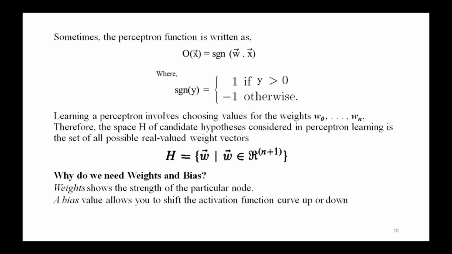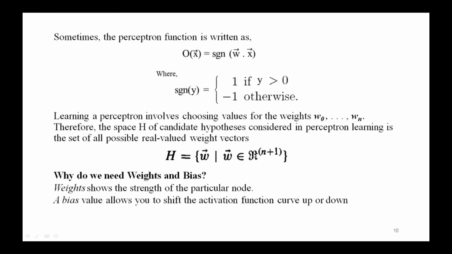Learning a perceptron involves choosing the values for the weights, that is w naught, w1, w2 up to wn. Therefore, the hypothesis space H, which is the space of candidate hypotheses considered in perceptron learning, is the set of all possible real valued weight vectors, and it is given as H equal to w vector such that w vector belongs to R to the n plus 1.